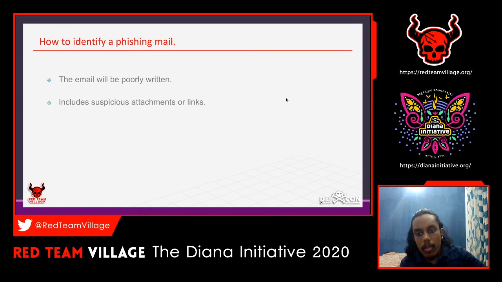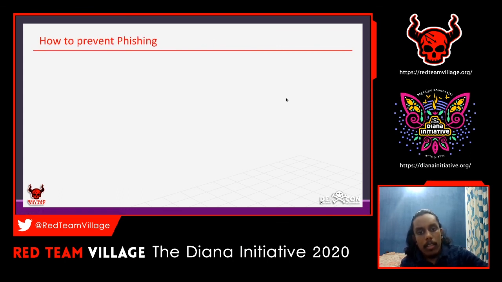That's also a flag to raise; we should be suspicious that the attachment contains malware or anything. Then you have to check or confirm whether it's a genuine one or not. And the domain name is misspelled.